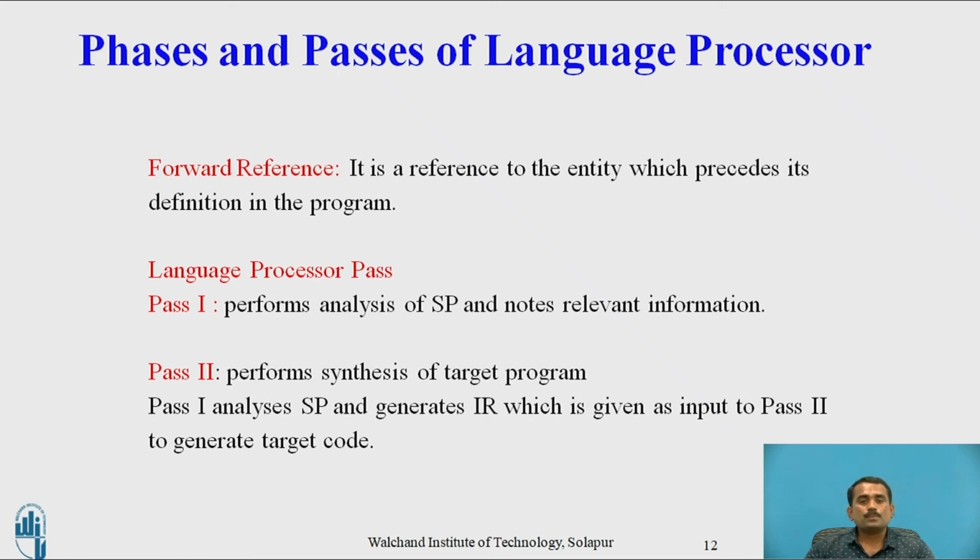After pass 1 analyzes the source program, we get the intermediate representation code, which we give as input to the back end, that is, to pass 2. Pass 2 then generates the target code.